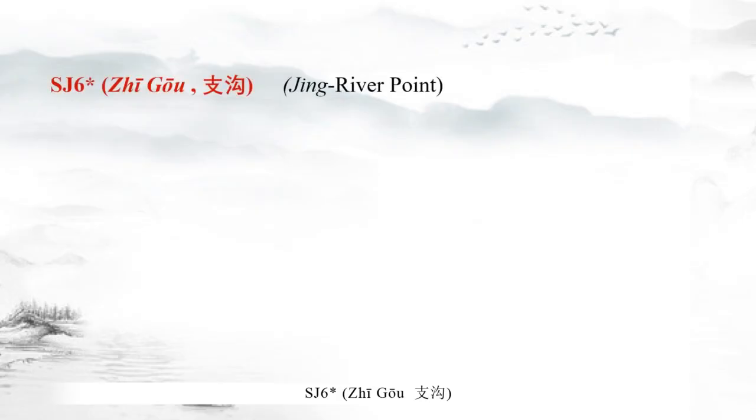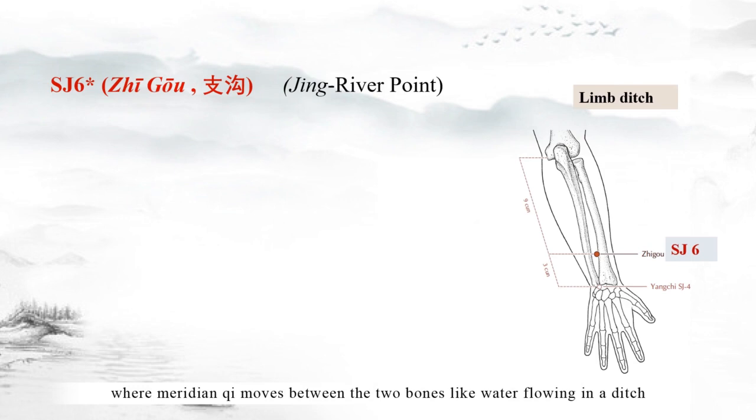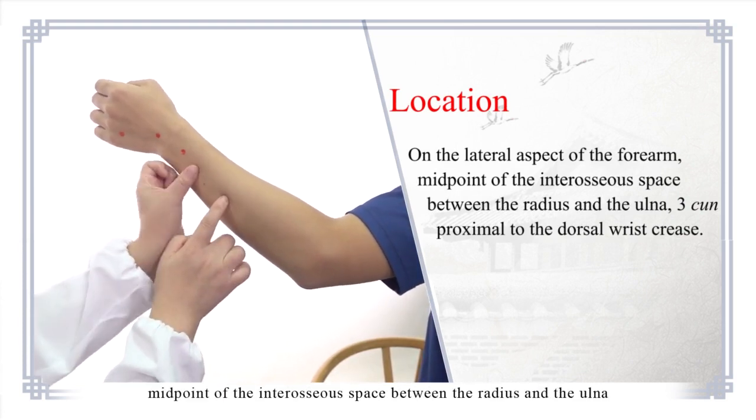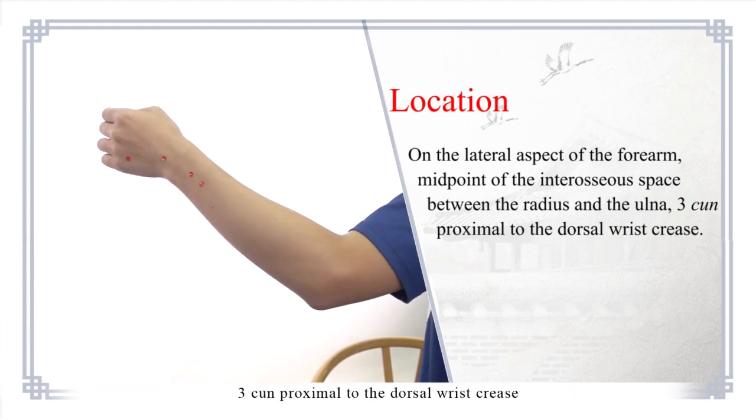三焦 6 支沟. 支 means limb or branch. 沟 means ditch. The point is on the forearm between the ulna and radius, where meridian qi moves between the two bones like water flowing in a ditch. So the point is named 支沟, limb ditch. It is the Jing-river point of this meridian. Location: on the posterior aspect of the forearm, midpoint of the interosseous space between the radius and the ulna, 3 cun proximal to the dorsal wrist crease.